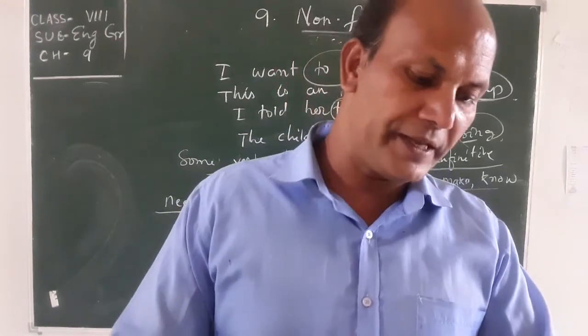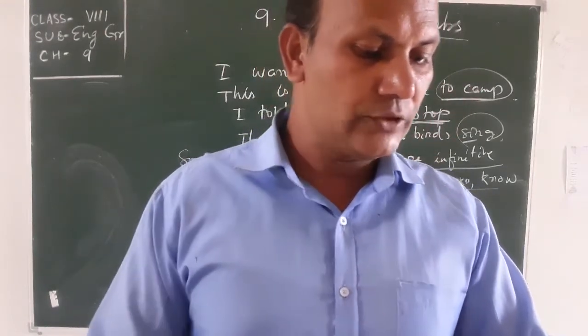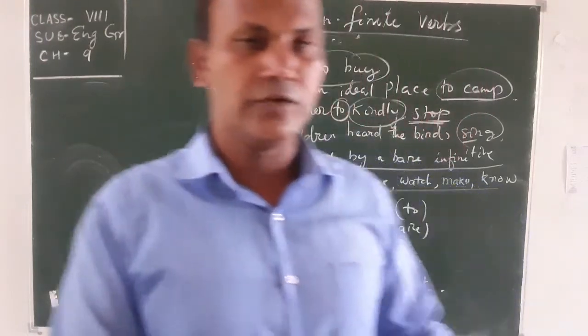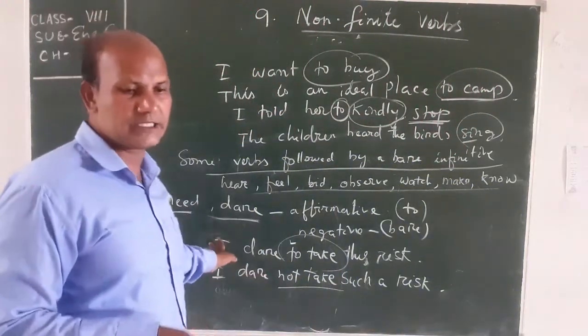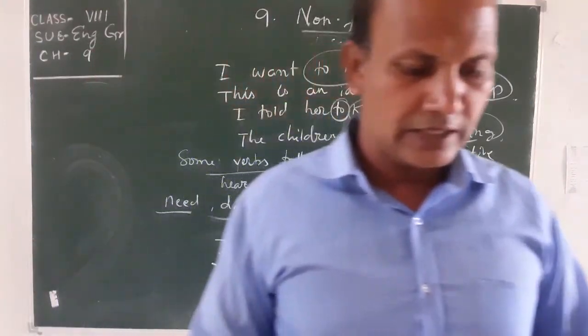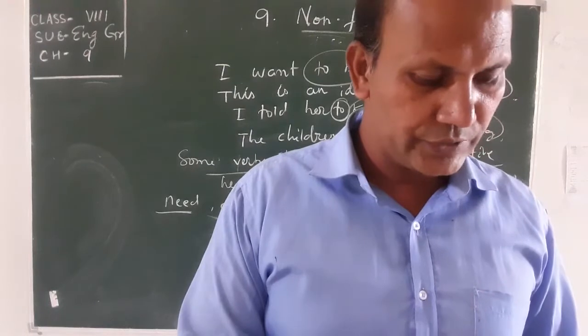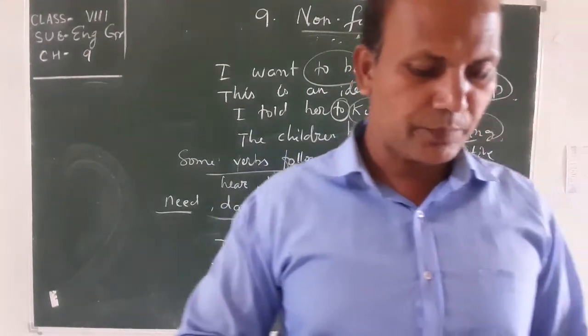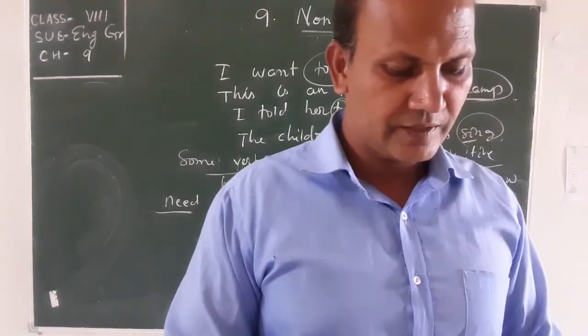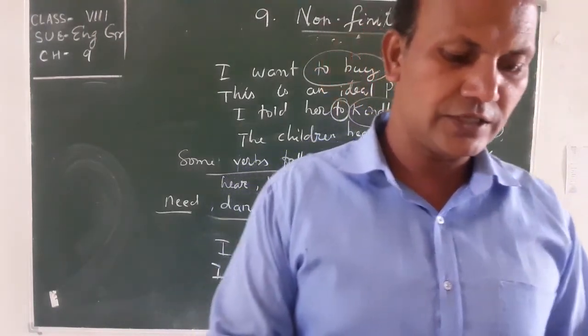I need to pay, but did you pay any heed to the instructions? You can see this in all these examples. You can practice it, and you have to go through all these things. Then you can understand all these things, and the rest of the part, the table part, you can understand.